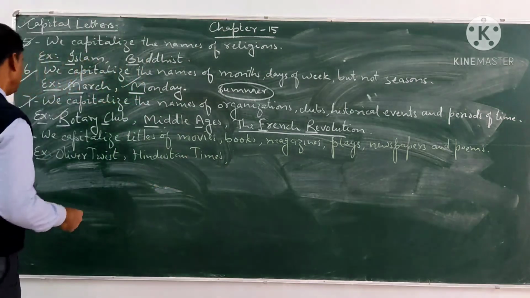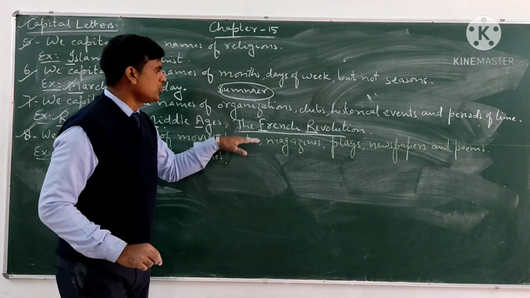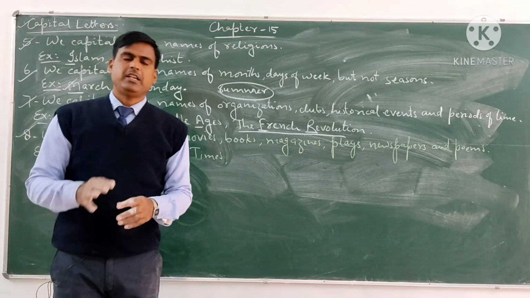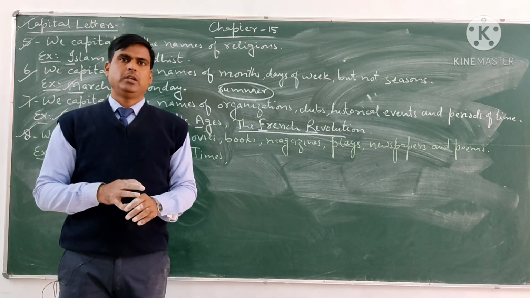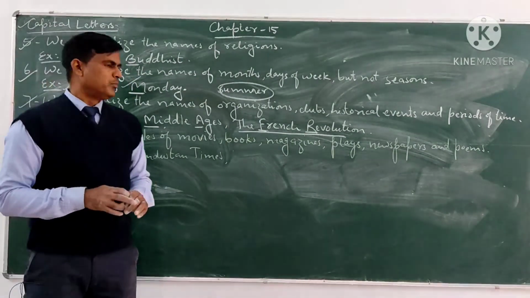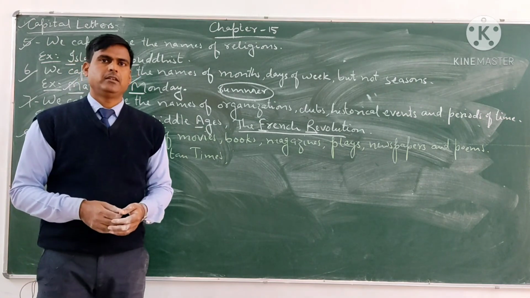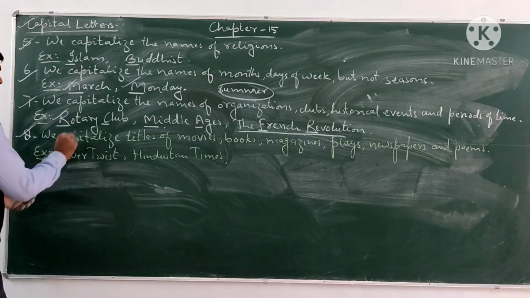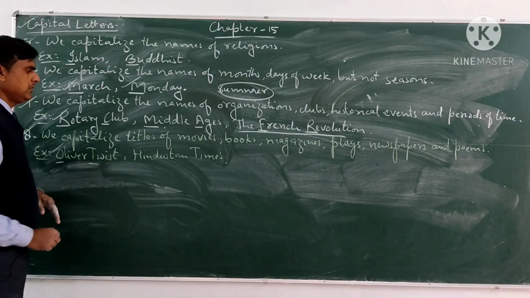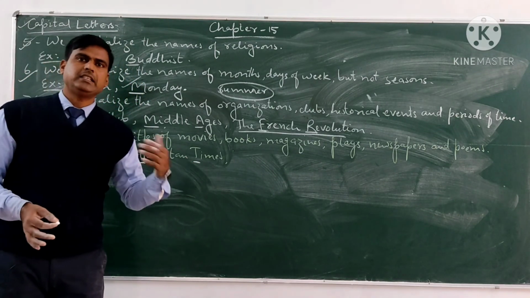Now come to the last one, that is we capitalize the titles of movies, books, magazines, plays, newspapers and poems. If there are newspapers, books, names of poems, magazines, plays, movies, we write these with capital letters. For example, Oliver Twist is the name of a book. So we will write it with capital letters. Hindustan Times is the name of a newspaper. So we will write it with capital letters.